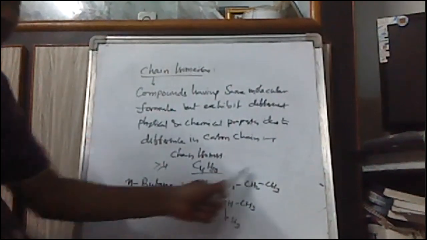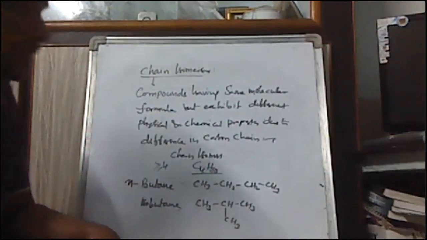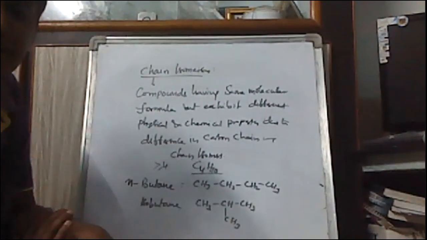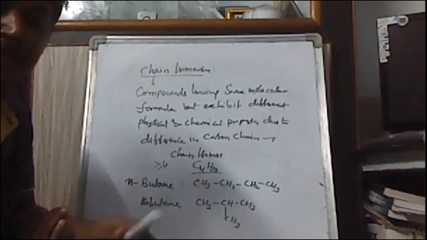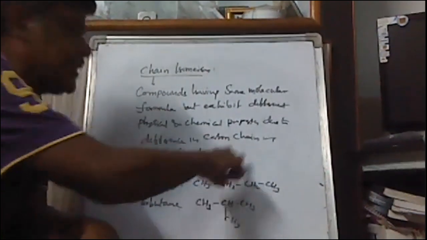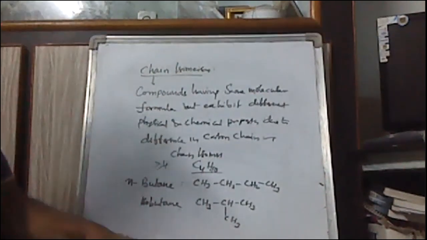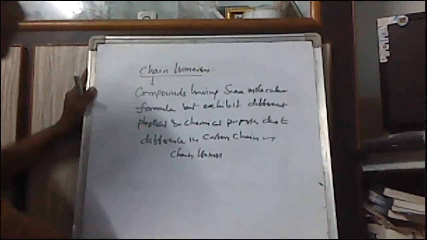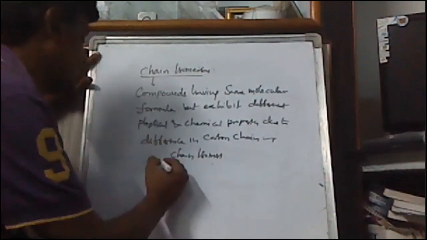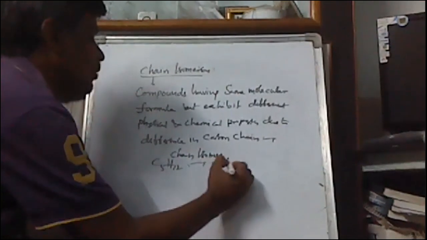In n-butane the chain is a 4 carbon chain. Here in isobutane the chain is a 3 carbon chain, and one methyl group comes as a substituent. These two, n-butane and isobutane, are said to be chain isomers due to the difference in the carbon chain length. They exhibit different physical and chemical properties. If you take the molecular formula C5H12, it has 3 chain isomers.